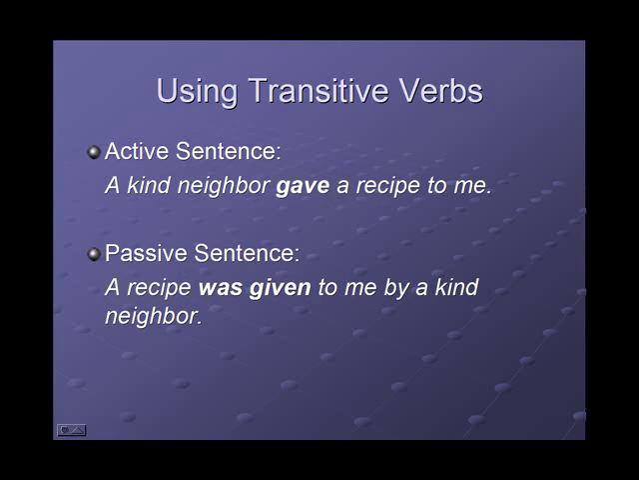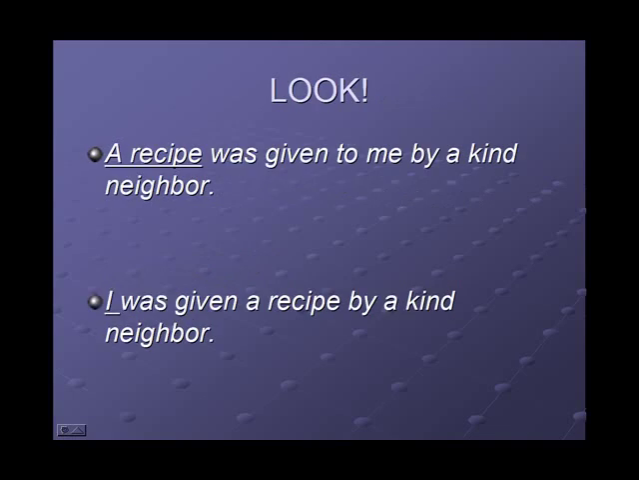But wait a second, you say, that's not exactly the sentence that I originally said, was it? No. That's because we can make two different passive sentences here. Look at the first: A recipe was given to me by a kind neighbor. And the second: I was given a recipe by a kind neighbor. Both sentences are passive, but the focus is different. We can focus on the recipe, or we can focus on me, the person who received the recipe.